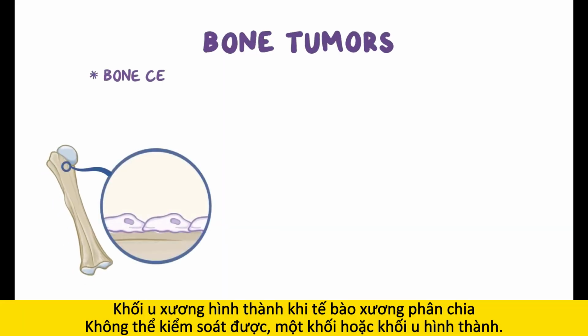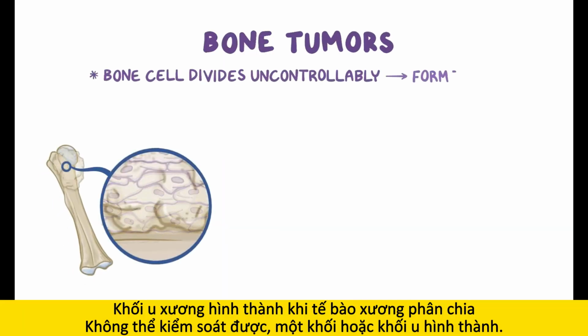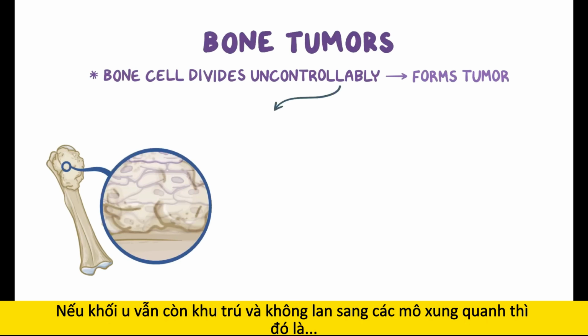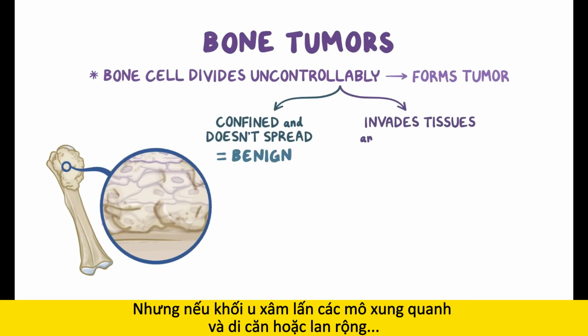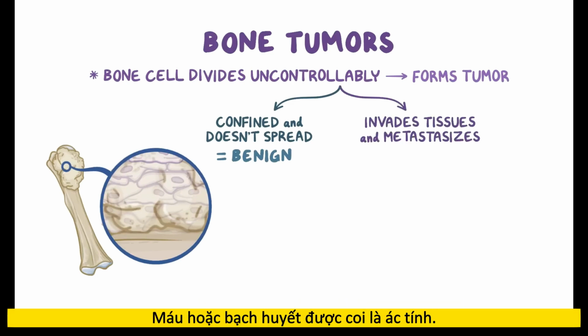Tumors form when a bone cell divides uncontrollably and forms a mass or tumor. If the tumor remains confined and doesn't spread into surrounding tissues, then it's considered benign. But if the tumor invades into surrounding tissues and metastasizes, or spreads through blood or lymph, then it's considered malignant.